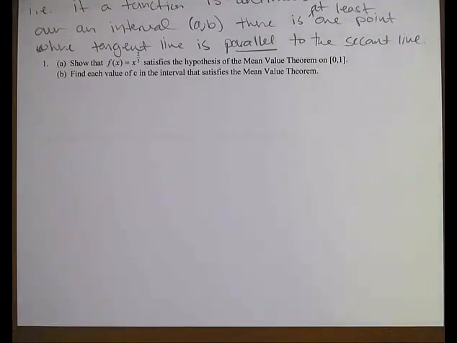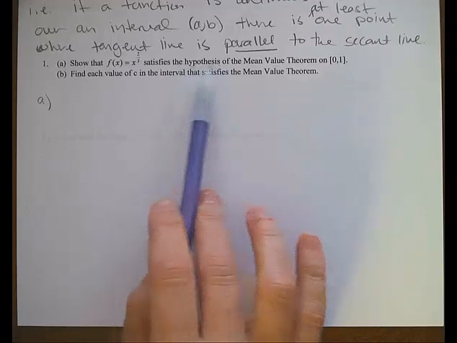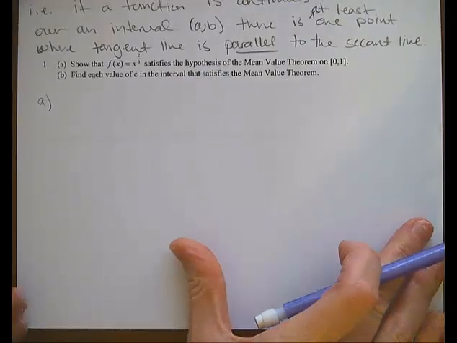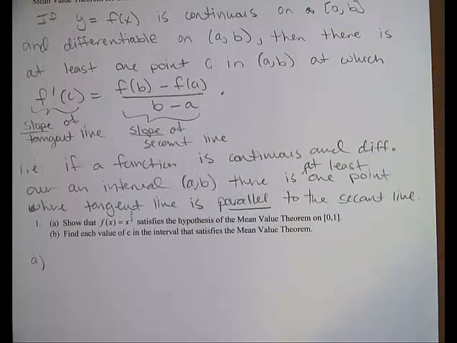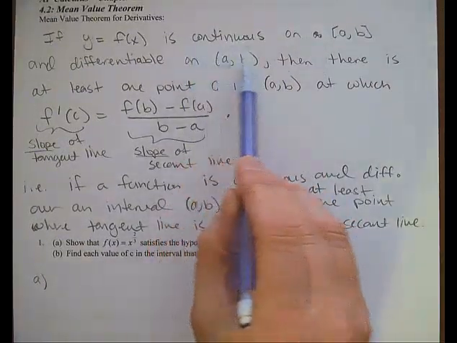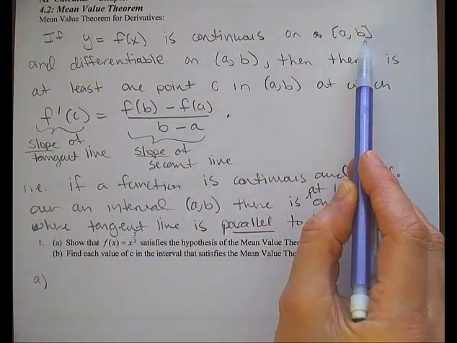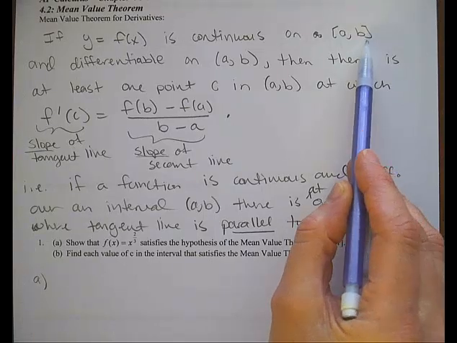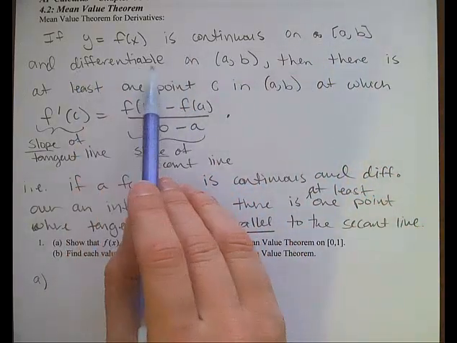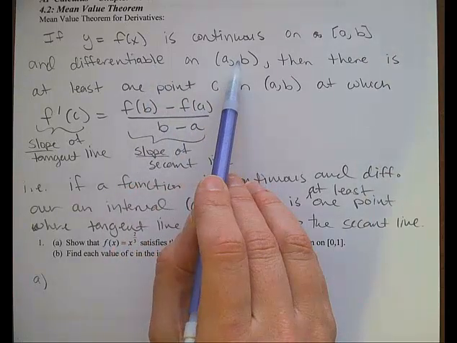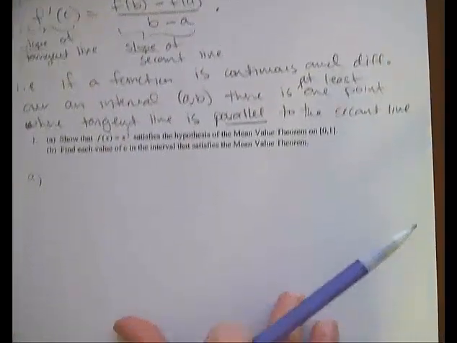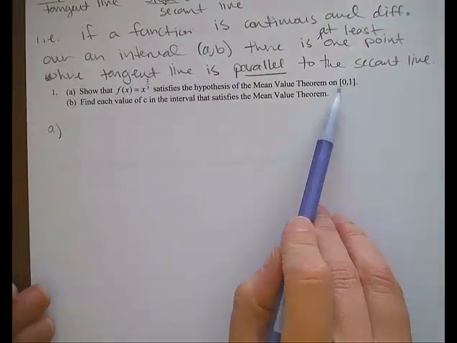So example 1 here is wanting us to use the mean value theorem and just to see how it works. So part A wants us to show that the function satisfies the hypothesis of the mean value theorem, which, if you recall, is that the function has to be continuous on the closed interval from a to b, meaning all the values are connected, and also differentiable, meaning all the values are smooth, on the open interval from a to b. And in example 1, my a and b are 0 and 1.